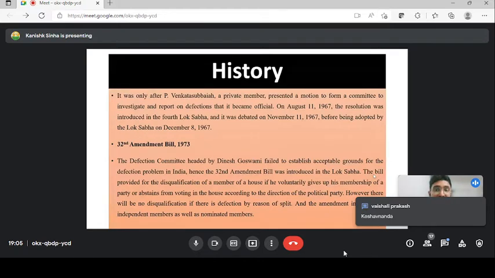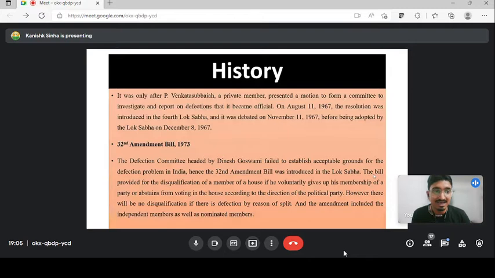Now there are two different things. There is a difference between an amendment bill and an amendment act. The anti-defection law has come with an amendment act, that is the 52nd Amendment Act. But before the 52nd Amendment Act, guys, from your current affairs perspective, you have to know that there were two amendment bills that were introduced. The first is the 32nd Amendment Bill. Let's understand what this 32nd Amendment Bill tells.